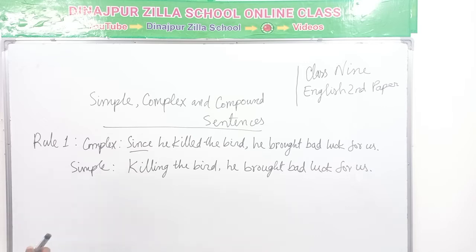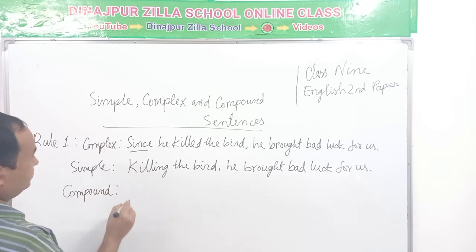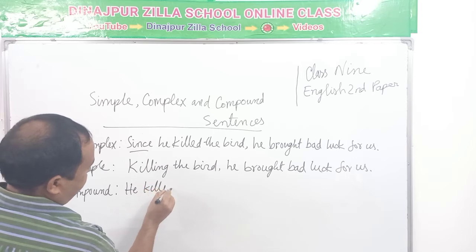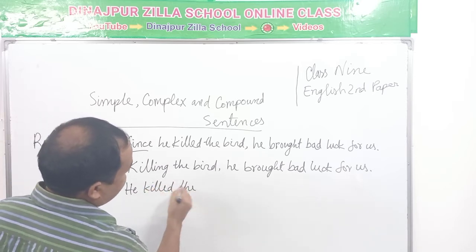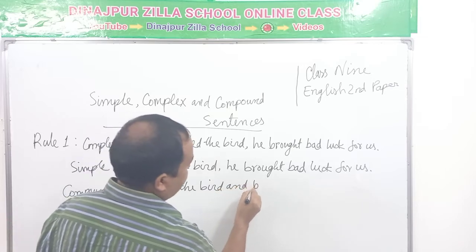And compound: he killed the bird and brought bad luck for us.